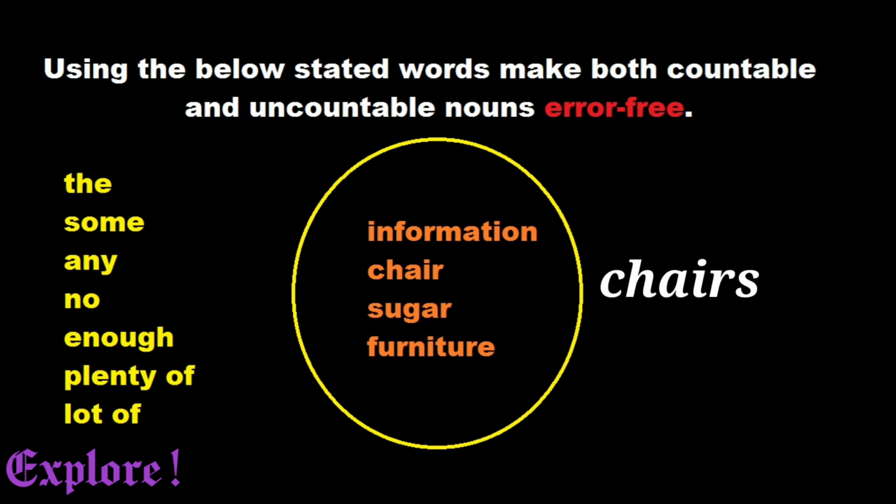For example, the information, the chairs. Some information, some chairs. Any information, any chairs. No information, no chairs. Enough information, enough chairs. Plenty of information, plenty of chairs. Lot of information, lot of chairs. It's well and good if you get to know when to use many and much. These words fit pretty well for countable and uncountable nouns.